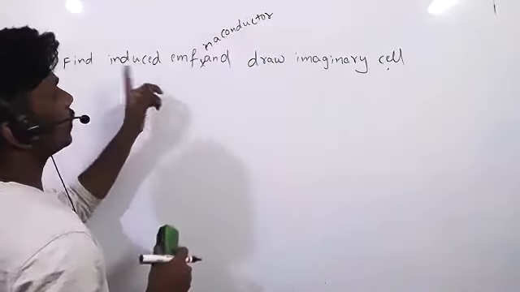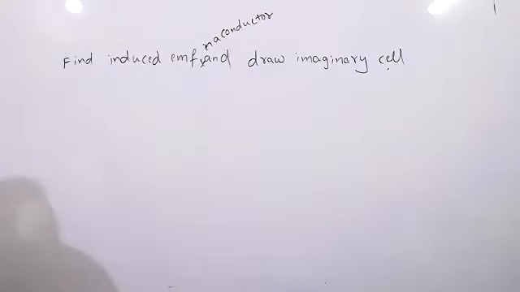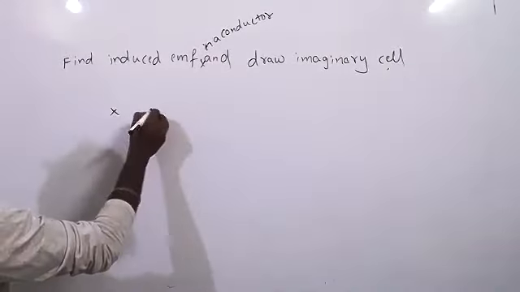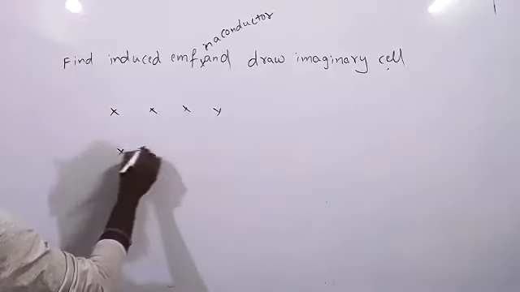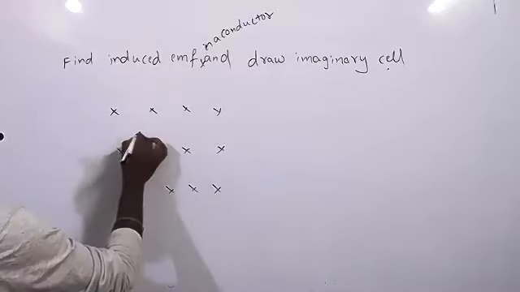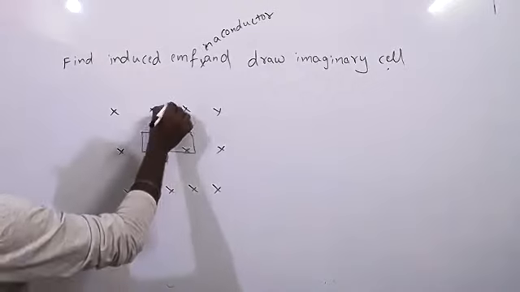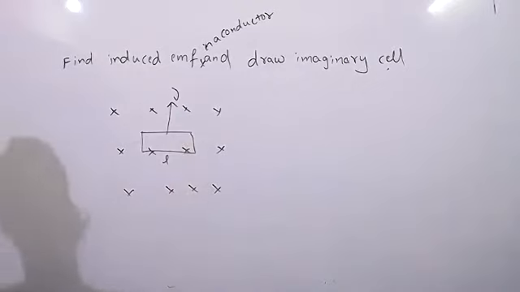Find induced EMF in a conductor and draw imaginary cell. Let's see. It is B. This is the conductor, length L, moving with velocity V. Find out induced EMF here.